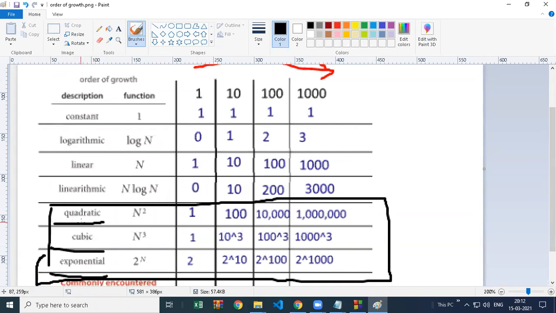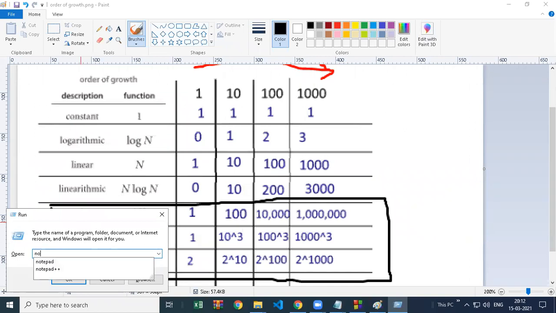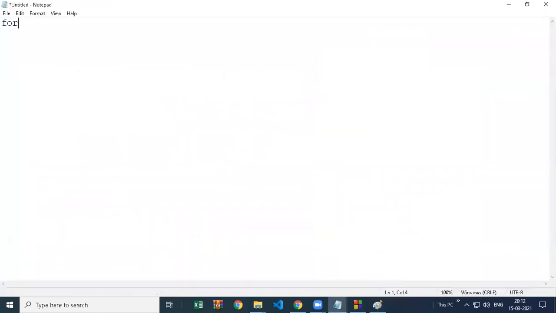What does quadratic mean? Quadratic means square. If you have one loop, and inside that loop you have another loop, this situation becomes quadratic. Let's say your first loop repeats 10 times, and inside it you have one more loop repeating 10 times.